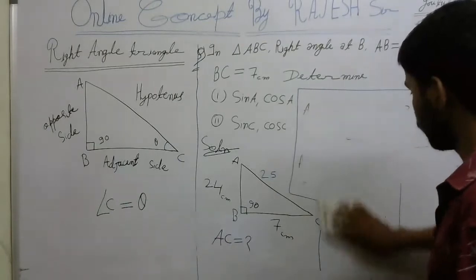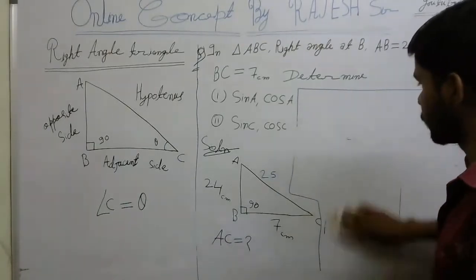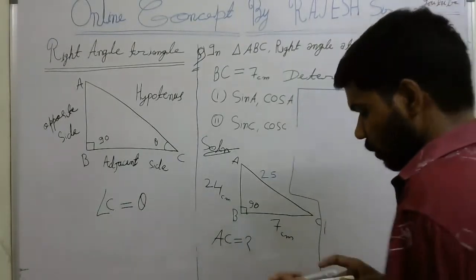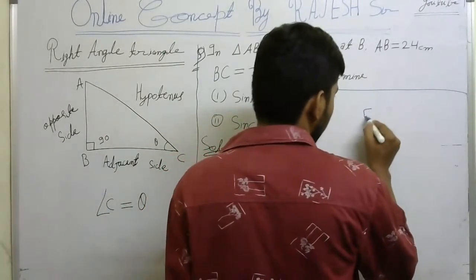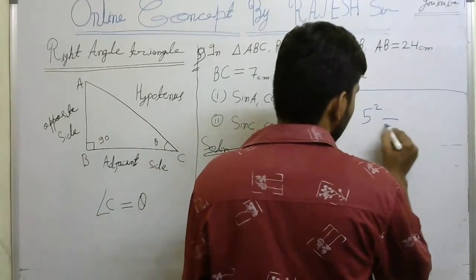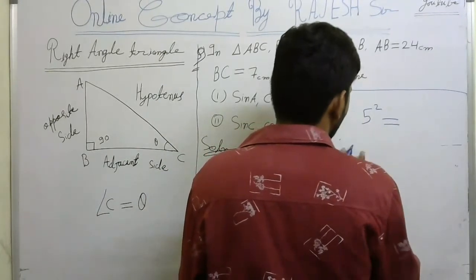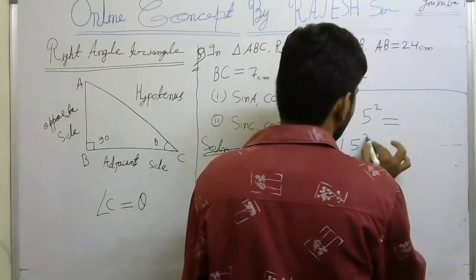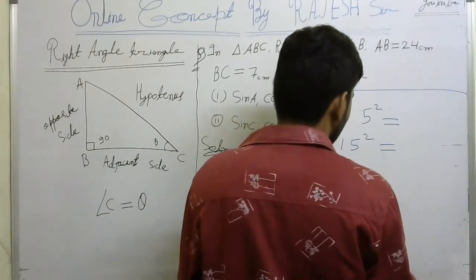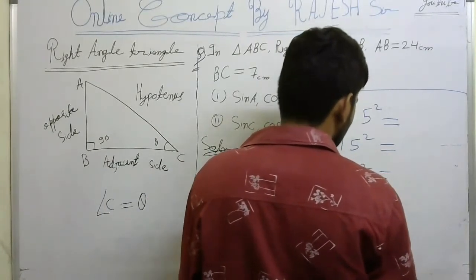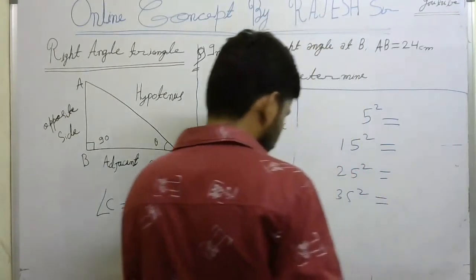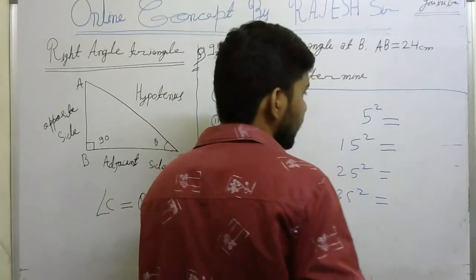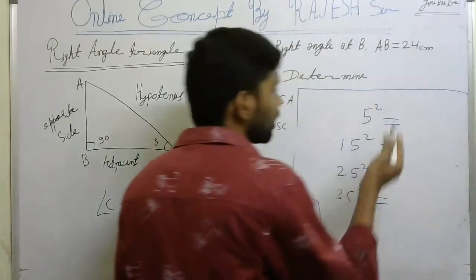Some students don't know how it will come. Here I am giving you a trick to find the square. Like 5 square, we will find how much it will come. Similarly, 15 square, 25 square, and 35 square, how much will come. This is the easy trick.